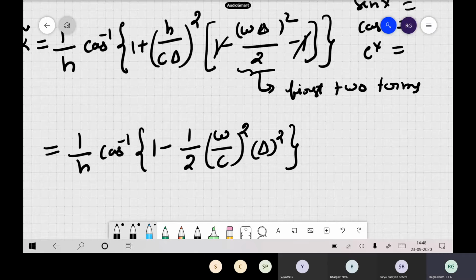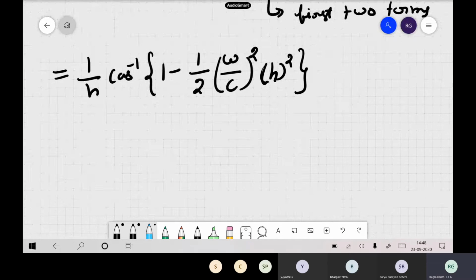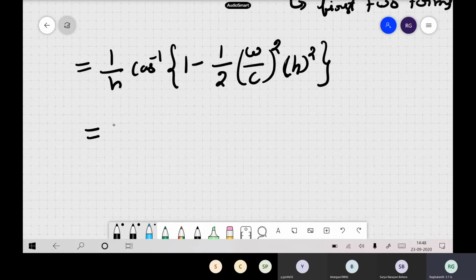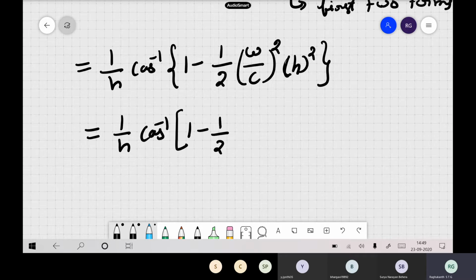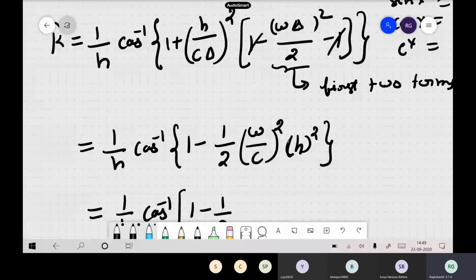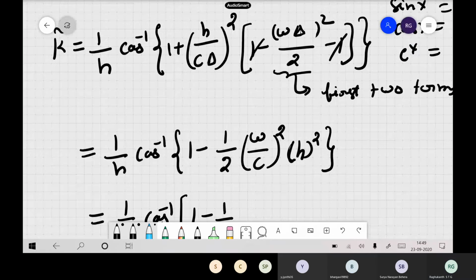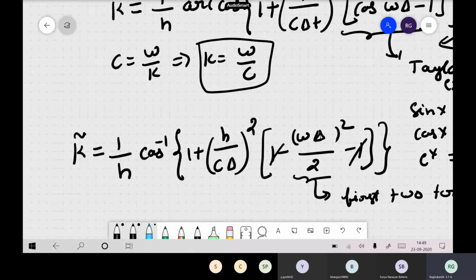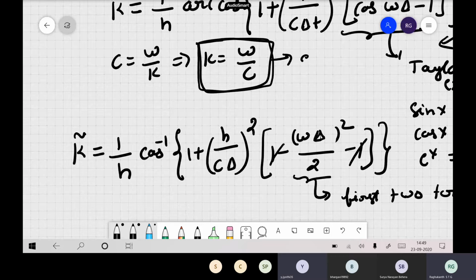This delta gets cancelled, so here you have h square. If you write this in a nice format, it is 1 by h cos inverse of 1 minus half of what? What is omega by c? Omega by c is the analytical wave number.